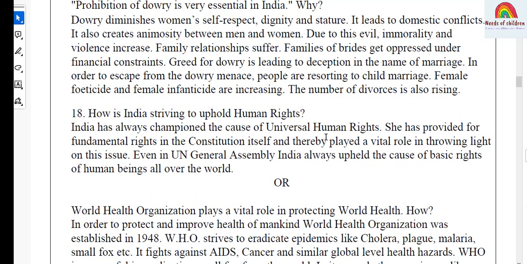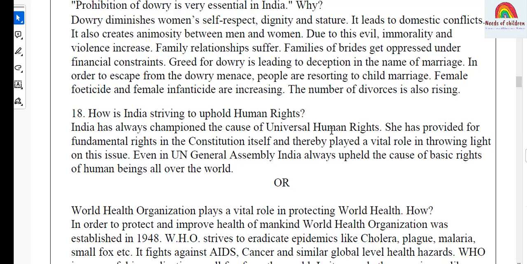Let's move on to question number 18. This question number 18 also has a choice. Among that, choice number 1. How is India striving to uphold human rights? And this is the question from political science, world challenges and India's role.